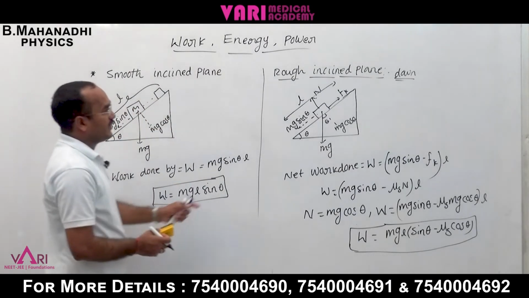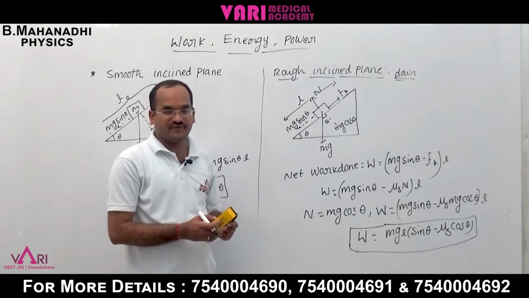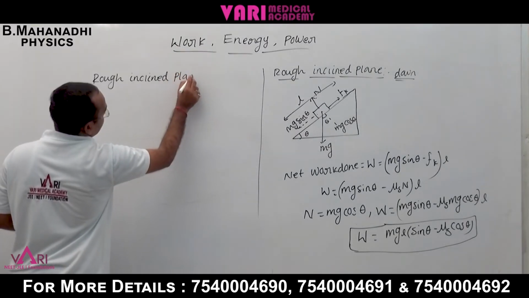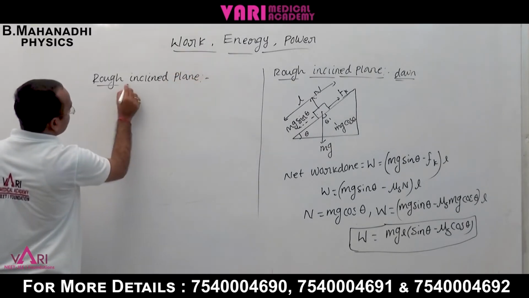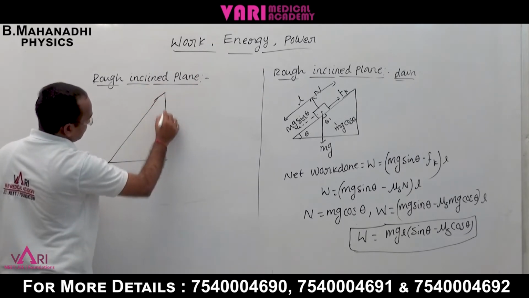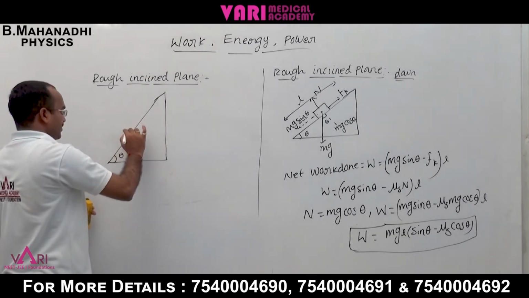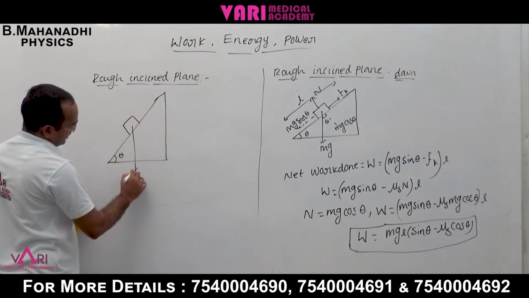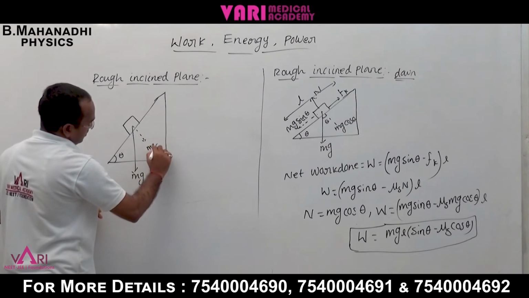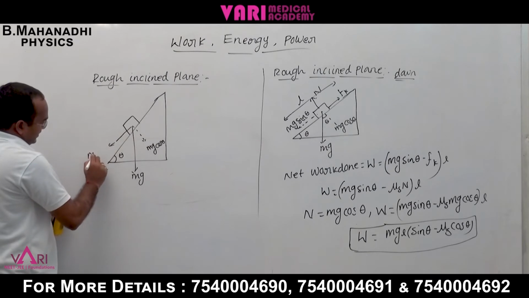Now, if any external force is applied on the rough inclined plane with inclined angle theta, one body is falling down, exactly downward is mg cos theta, and here mg sin theta.